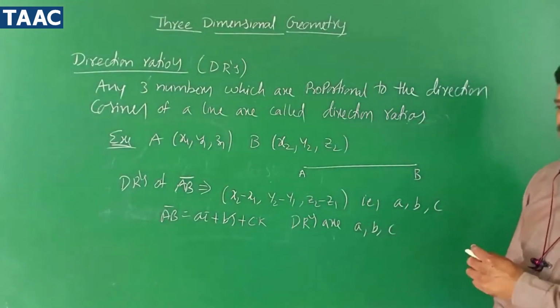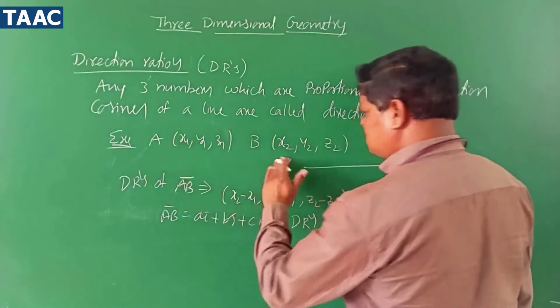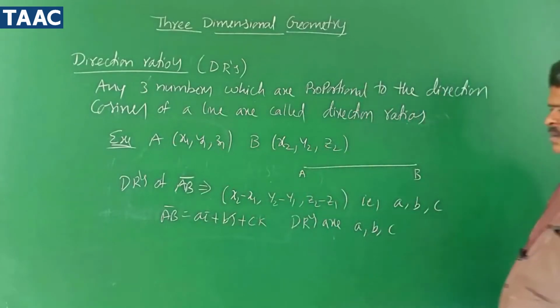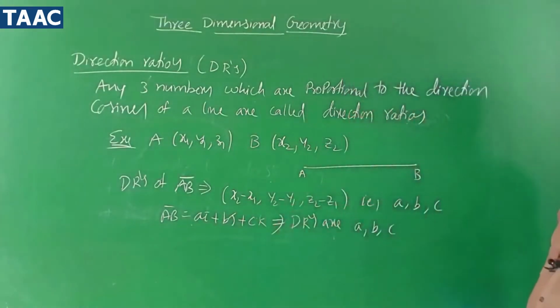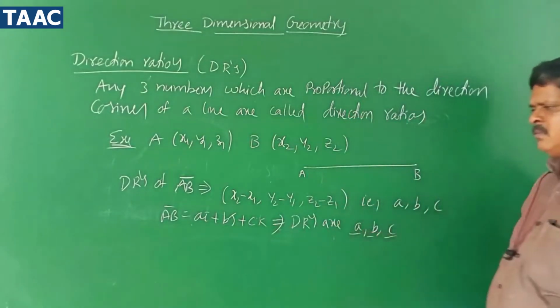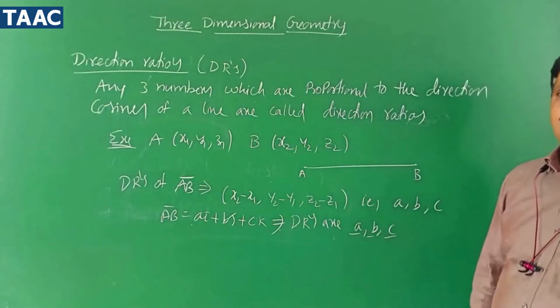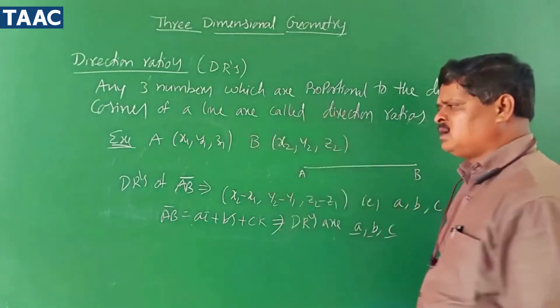Do you understand, children? It is final position minus initial position: x2 minus x1, y2 minus y1, z2 minus z1. Or if they directly give ai plus bj plus ck in vector notation, then a, b, c are the direction ratios. Direction ratios are nothing but just three simple numbers which are proportional to the direction cosines.